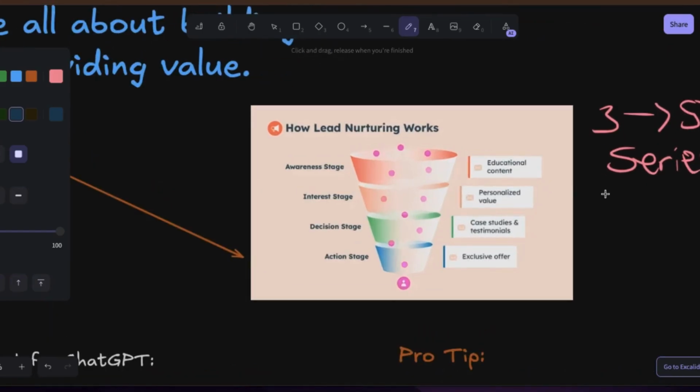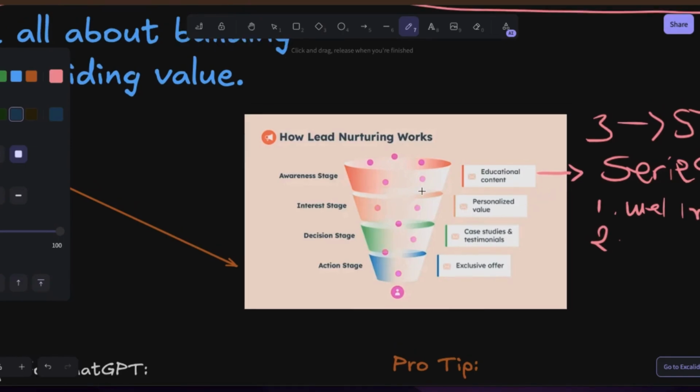Now, let's say your first email is the welcome email, right? The second email will now be an educational content based email. This is under the nurturing, right? You just focus on giving them something educational, content that will educate them about the value of what you provide. You're not telling them to buy. I can send an email giving them some stories about how what you do has helped people and what steps they should take to get that kind of result. You give them some actionable steps. You educate them about the value of that stuff.